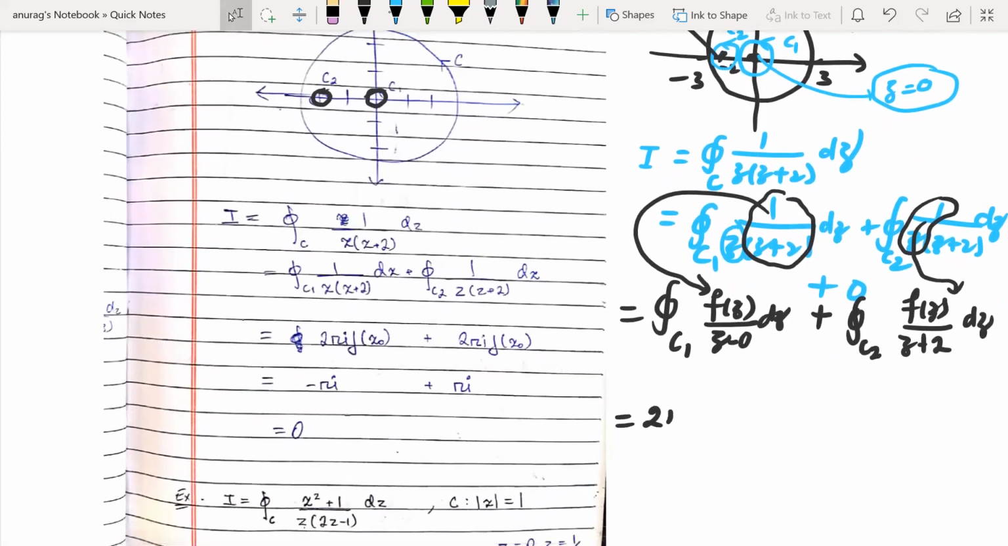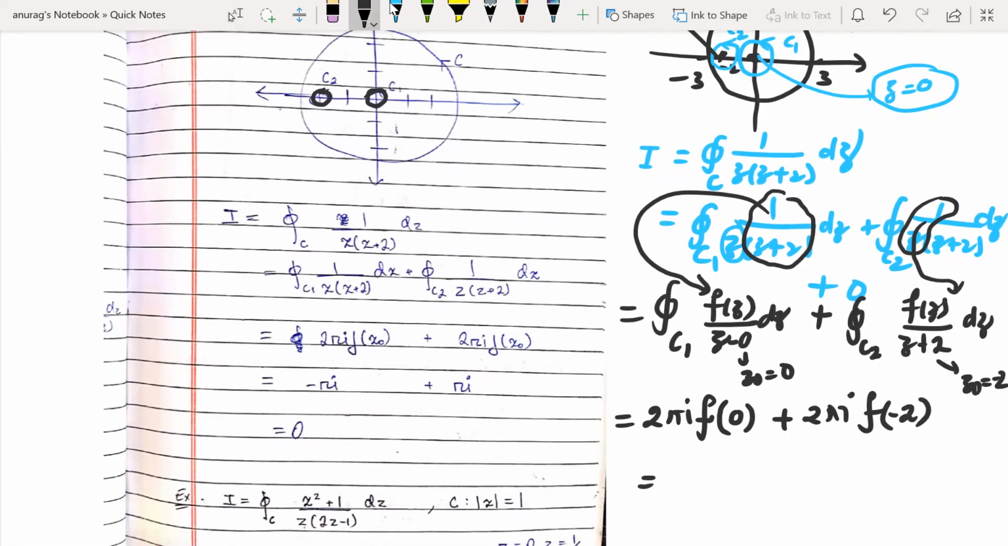It will be equal to 2 pi i f at z0, where z0 is 0 here, plus 2 pi i f at z0, where z0 is minus 2, because we have compared with z minus z0, so z0 is minus 2. Remember, f(z) is different here. If you want, you can take f1, f2, but I'm taking f. f(z) is 1 over z plus 2. So what will be f(0)? 1 upon 0 plus 2.